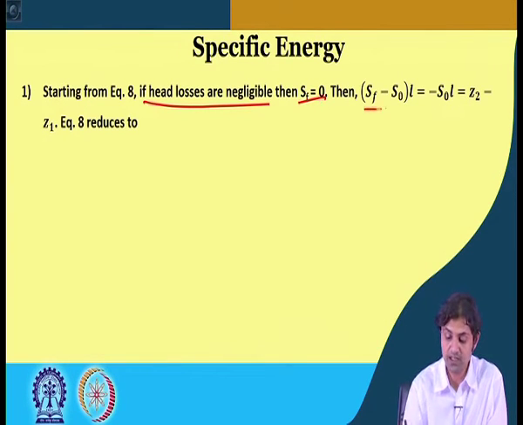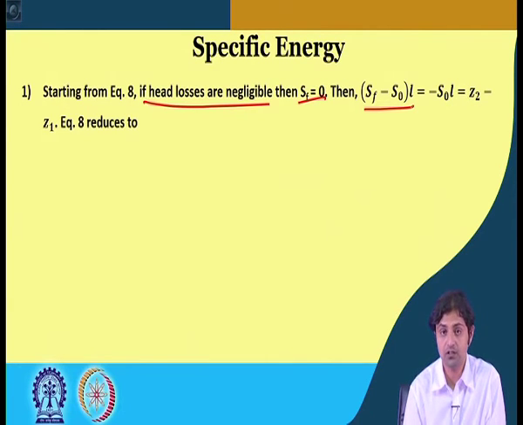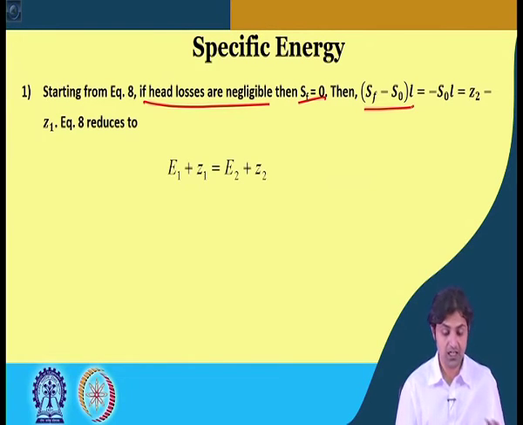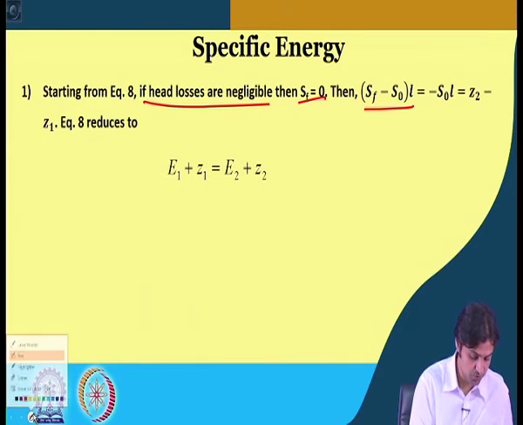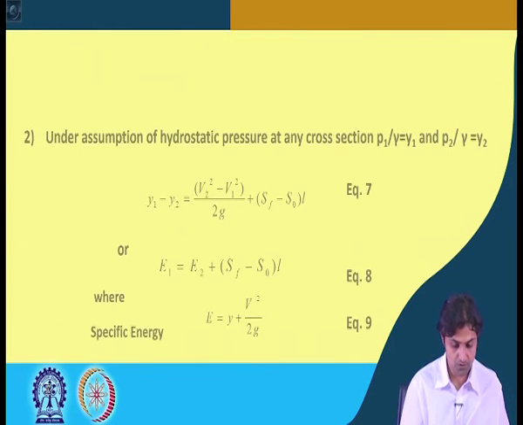Then SF minus S naught into L will become minus S naught into L, or Z2 minus Z1, correct. Then equation 8 can be written as E1 plus Z1 is equal to E2 plus Z2. How? I will just show you, it is better to show.